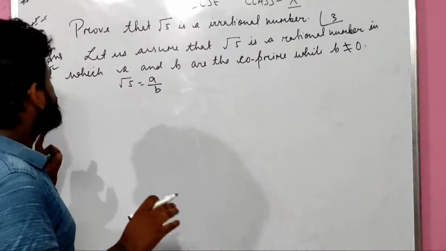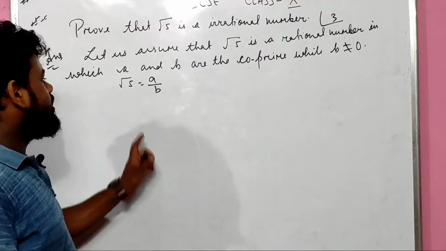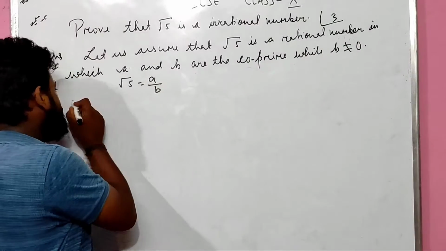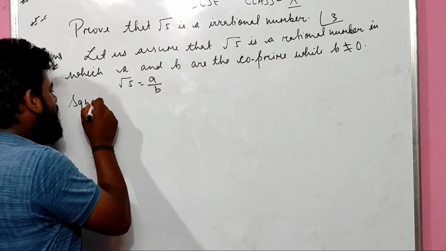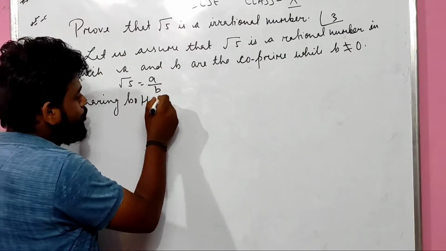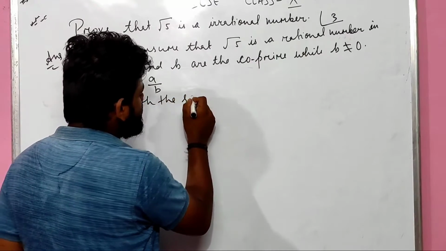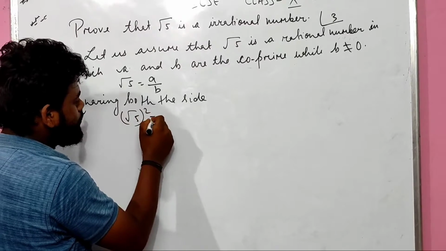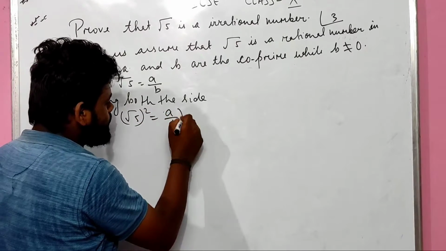So now what to do? Can I write it down? Root 5 is a rational number which can be written as a upon b. So root 5 equals a upon b. Squaring both sides, very very important, ये वाला बहुत important, very easy. After squaring both sides, what will you get, people? 5 equals a square upon b square, that is, 5 square equals a upon b whole square.